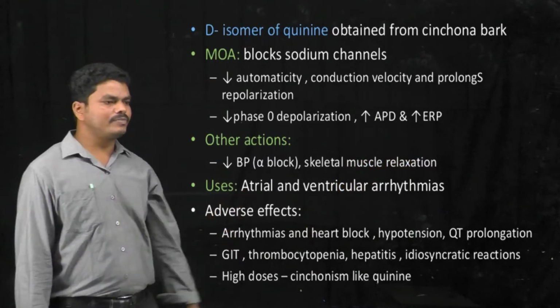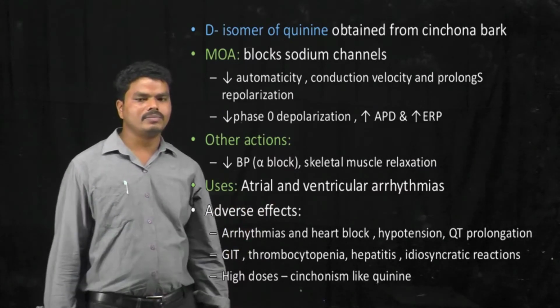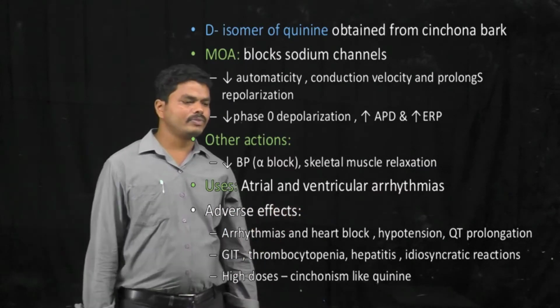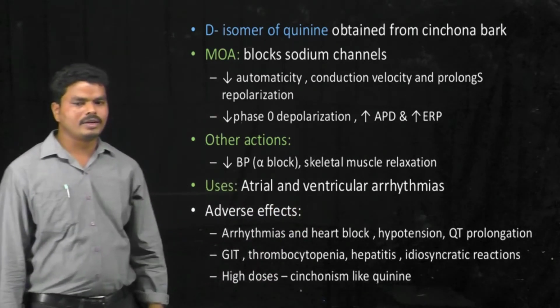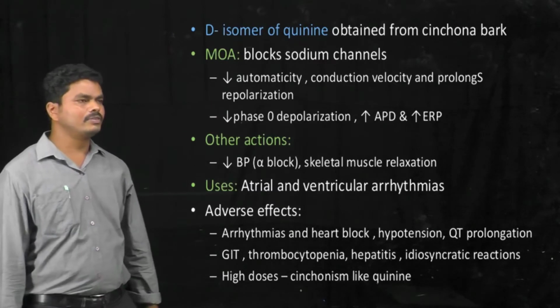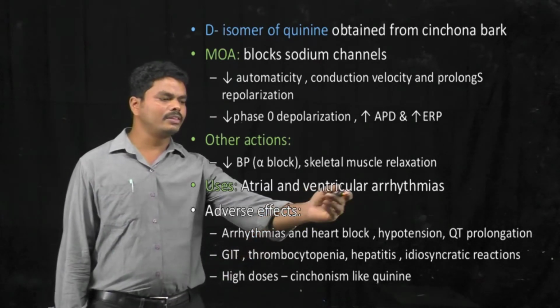Other actions of quinidine are that it decreases the blood pressure by blocking the alpha receptors, and it also has skeletal muscle relaxation activity. And coming to the uses of quinidine, it is generally used in the treatment of atrial and ventricular arrhythmias.